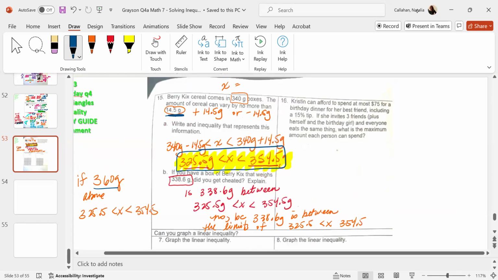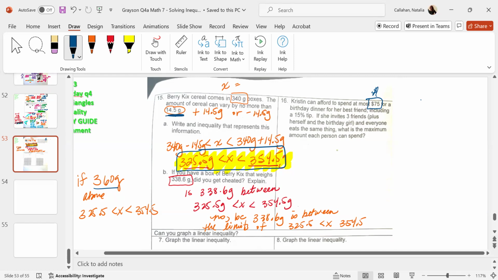Okay, next problem. A person can afford to spend almost $75 for a birthday dinner for her best friend, including a 15% tip. If she invites 3 friends plus herself and the birthday girl, and everyone eats the same thing, what is the maximum amount each person can spend? She can only spend $75. That's all she has in her bank, right? She can spend below that, which is great because then she saves some money, but not above.